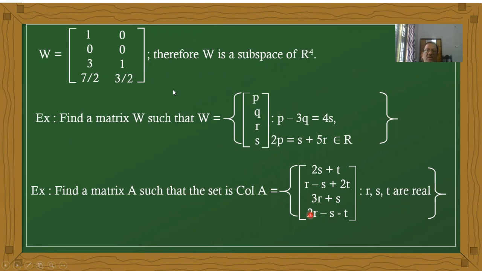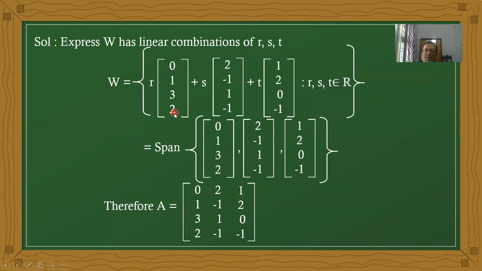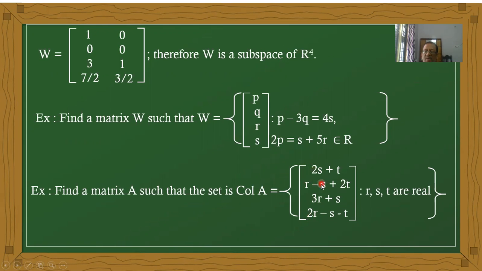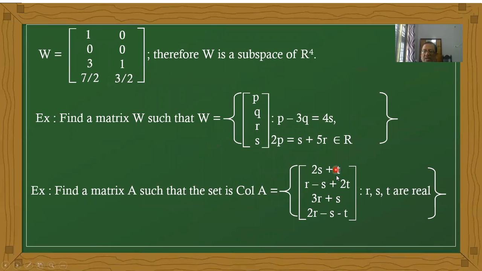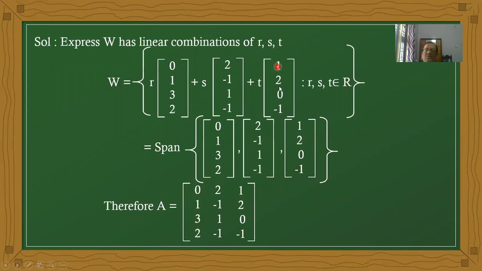Therefore 0, 1, 3, 2. The s coefficients are 2, minus 1, 1, minus 1. And the t coefficients are 1, 2, 0, minus 1, where r, s, t are real numbers.